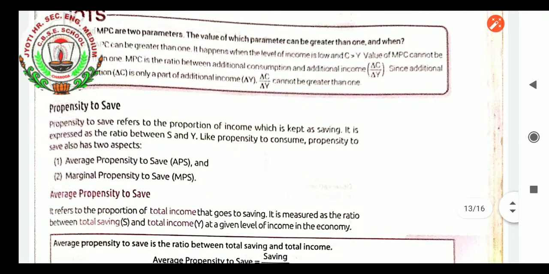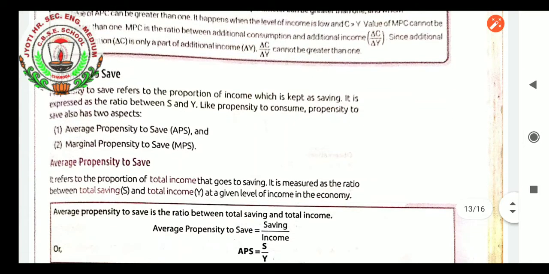Propensity to save, we will see. Propensity to save refers to the proportion of income which is kept as savings. It is expressed as the ratio between S and Y. Like propensity to consume, propensity to save also has two aspects. One is average propensity to save and the second is marginal propensity to save.